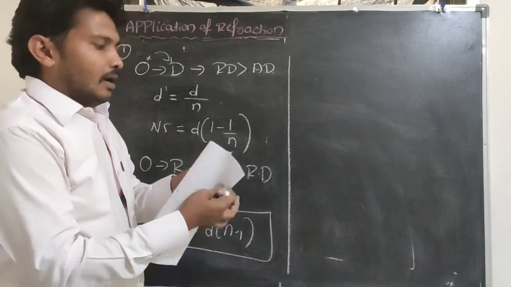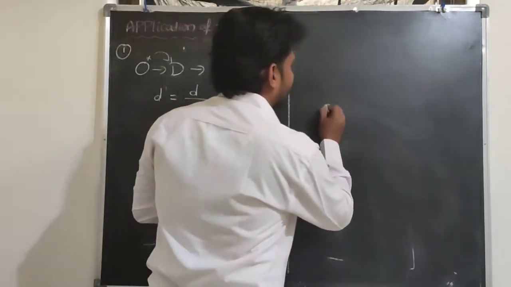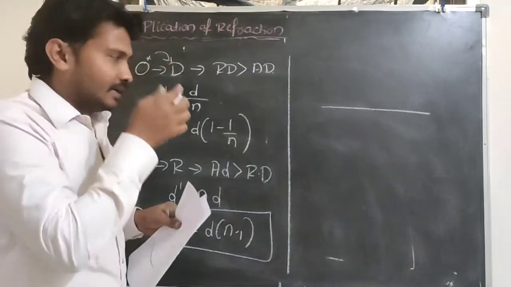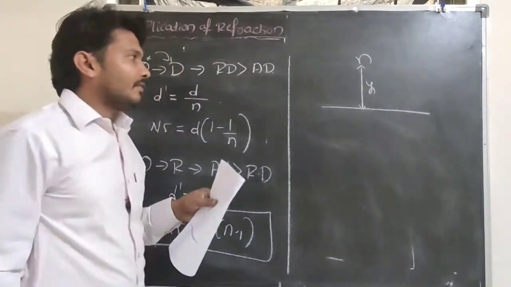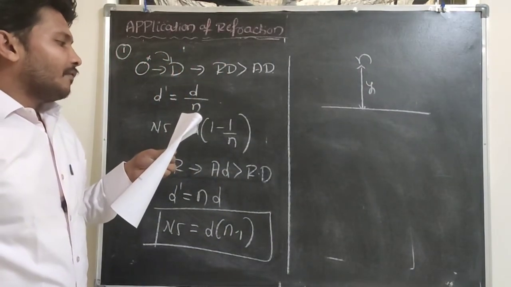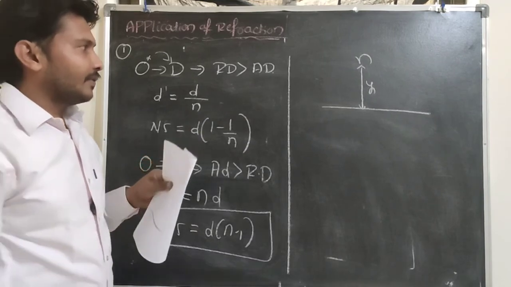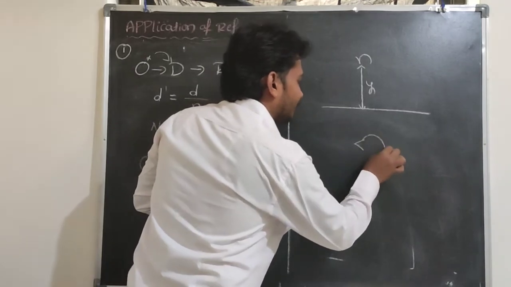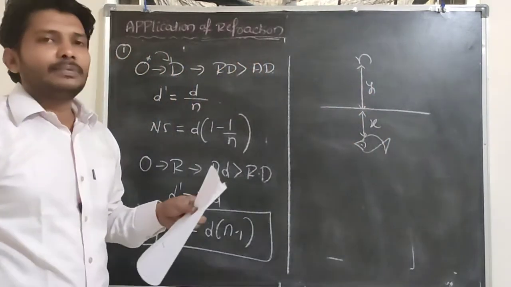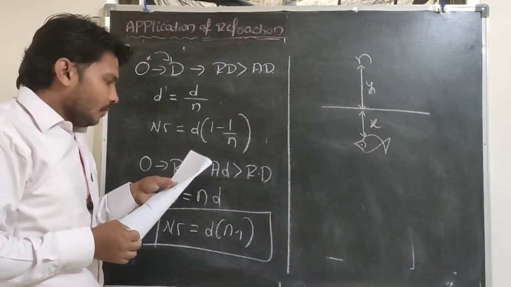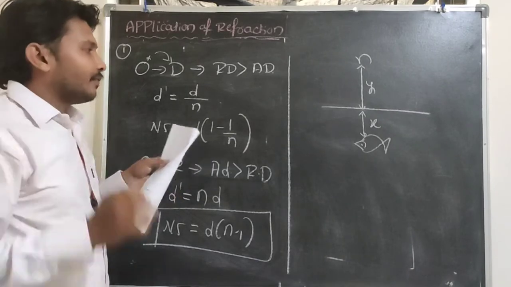For example, a bird is in air at a height y from the surface of water. Here is the water surface, and here one bird is flying. This bird is at a distance y from the water surface. A fish is at a depth x, at a distance x below the surface of water. Here one fish is there, and I need to calculate the apparent distance of the fish from the water.